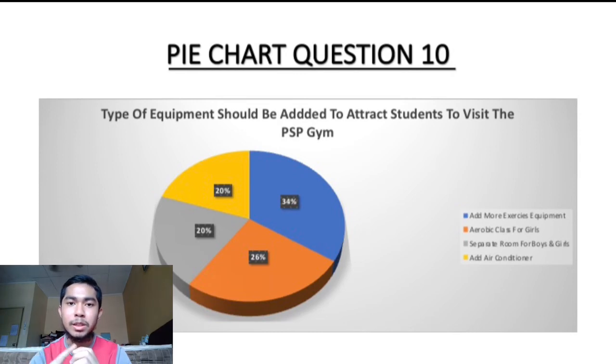Number 2 is slightly more than a quarter of the students need an aerobic class for girls in the PSP gym. Number 3 is exactly a fifth of the students need a separation room for boys and girls in the PSP gym. And lastly, exactly 1/5 of the students need an air conditioner in the PSP gym.